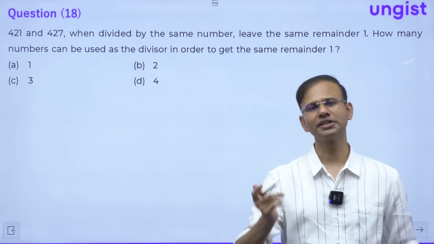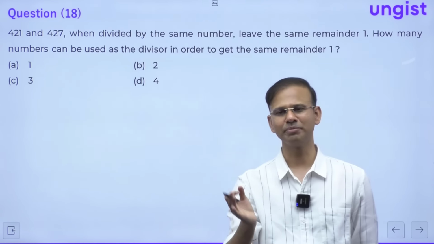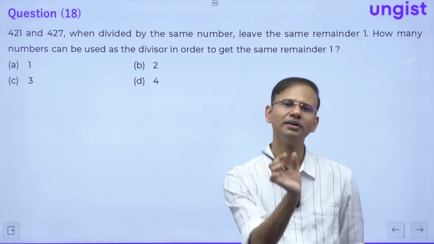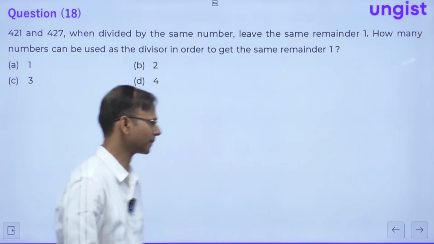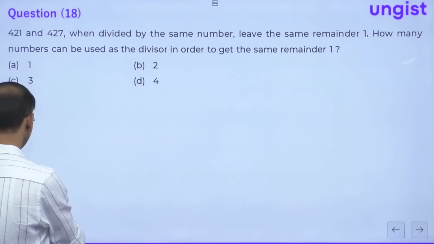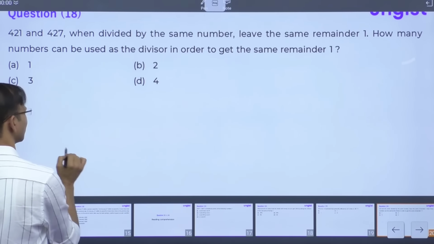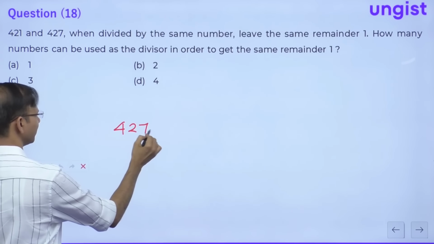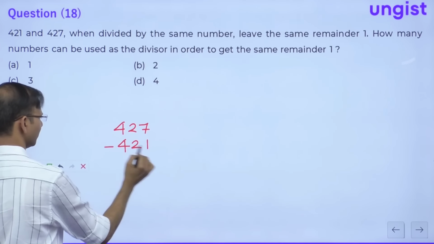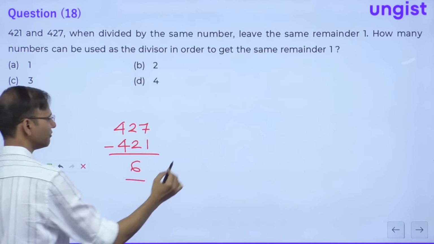So here, the question is talking about the factors of 6. The property that 6 is satisfying, all the factors of 6 will also have the same property, right? So here, the difference between 427 and 421 will be 6, and all the factors of 6.